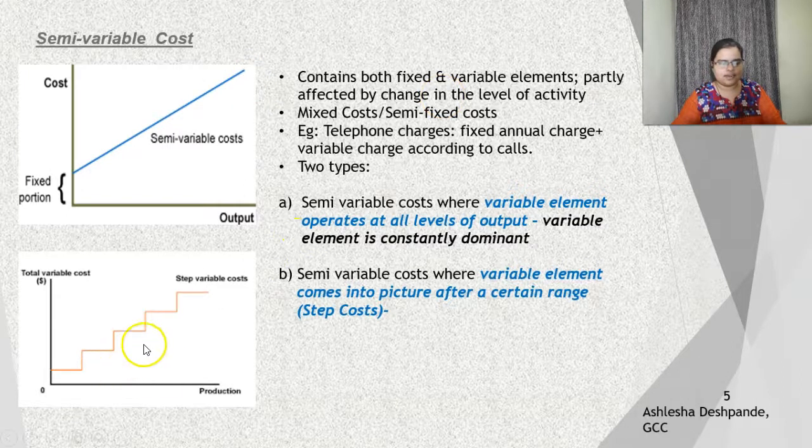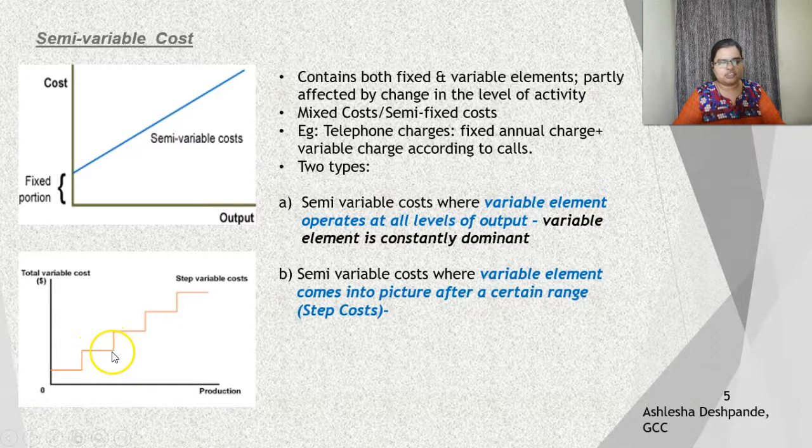Then, this is the second type over here. These are also called step costs, as they are widely known. Over here, the variable element comes into the picture after a particular range of activity or after a particular level of output is achieved. As you can see in the diagram, the cost at the beginning point is stable and fixed at this particular range. However, some changes have happened over here. Some variable element has got into the picture, as a result of which it has increased and then it has again stabilized at this level.